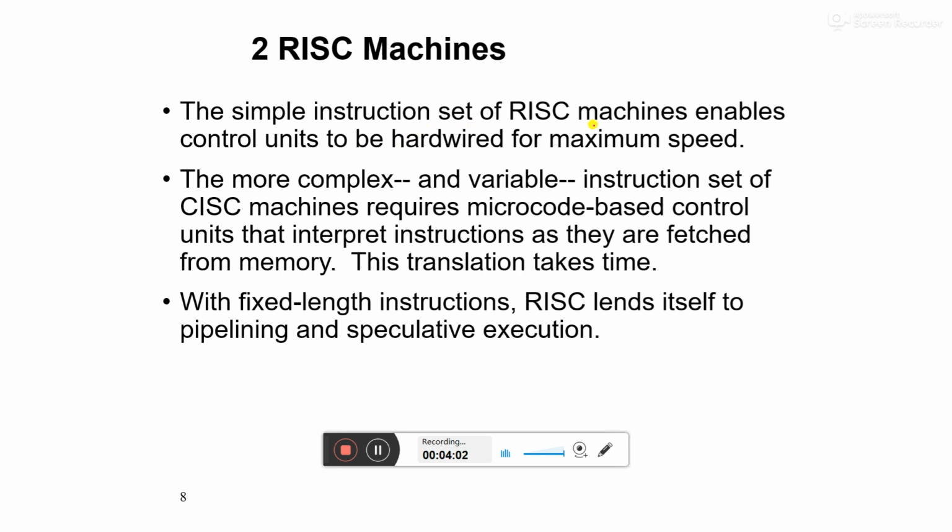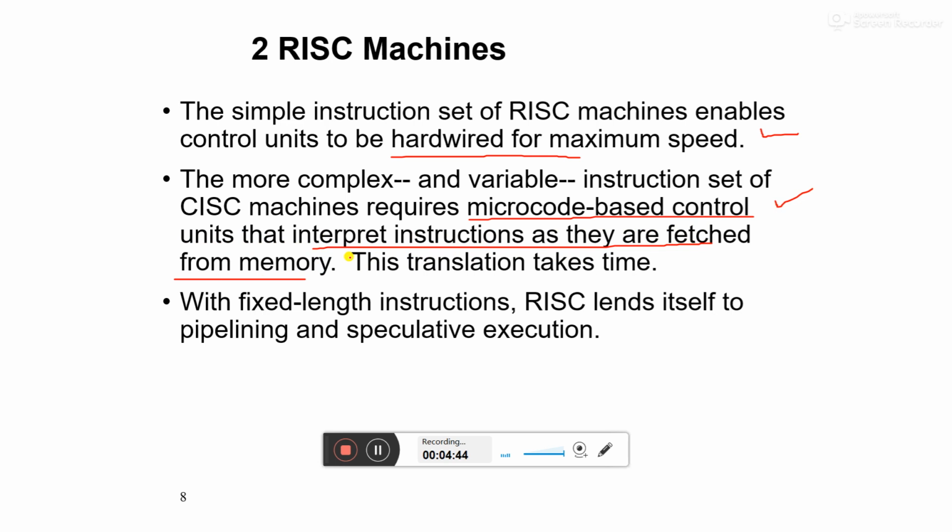The simple instruction set of the RISC machines enables the control unit to be hardwired for maximum speed. So hardwired control is used in RISC type machines, and hardwired things are faster than those of CISC type machines. The more complex and variable instruction set of CISC machines requires microcode-based control units that interpret instructions as they are fetched from memory. We have already discussed hardwired control and microprogram control. So many things in the CISC type architectures are microcontrol based.